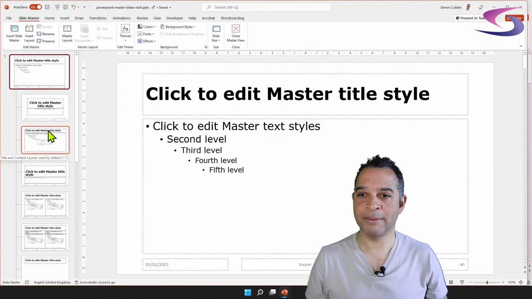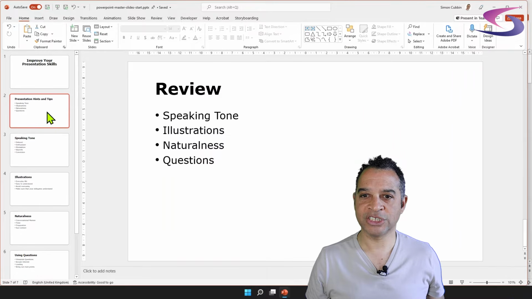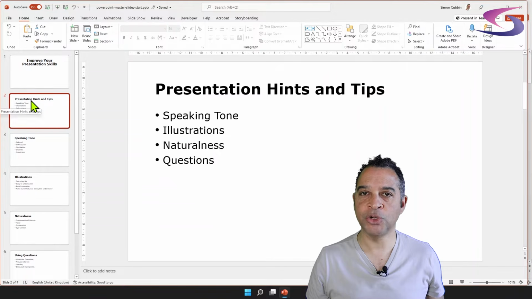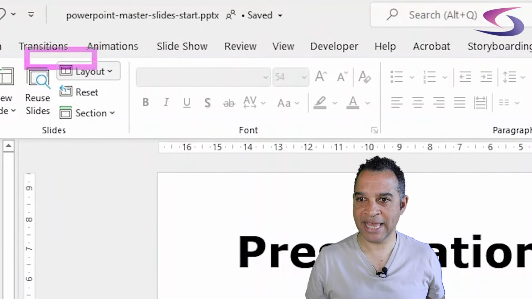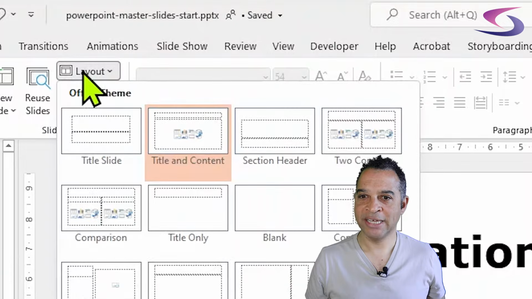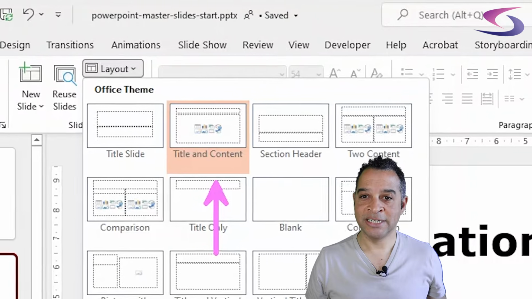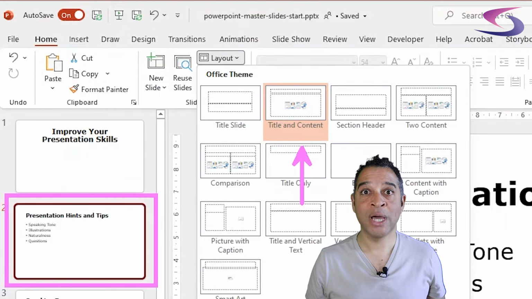Just to prove the point, I'm going to click on Close Master View. And if I click on a slide here, so if I click on slide 2, you can do the same. I'm going to go up to the layout button. So you can see the layout button here at the top. Give the layout button a click and you can see that this title and content layout is highlighted, which means that this second slide has the title and content layout applied to it.